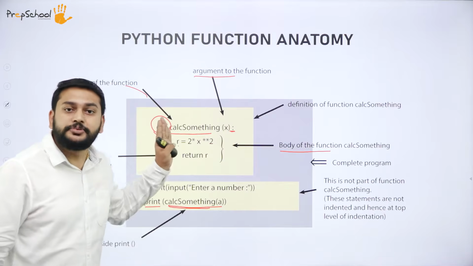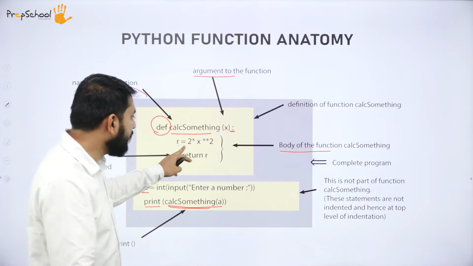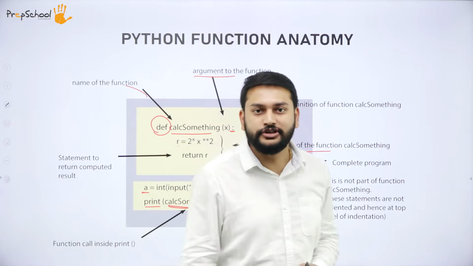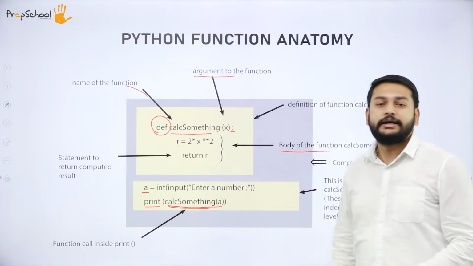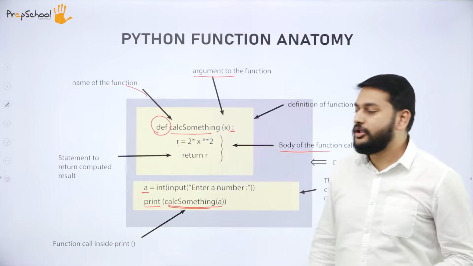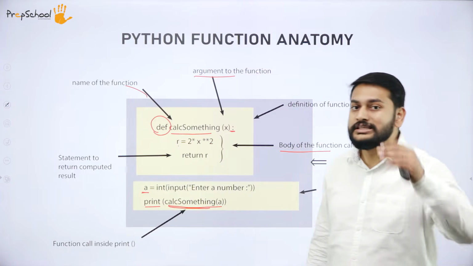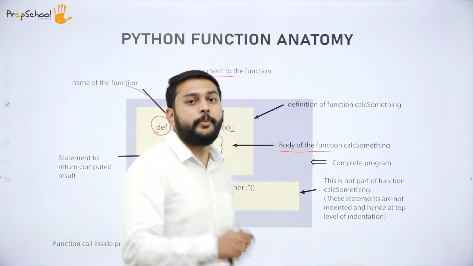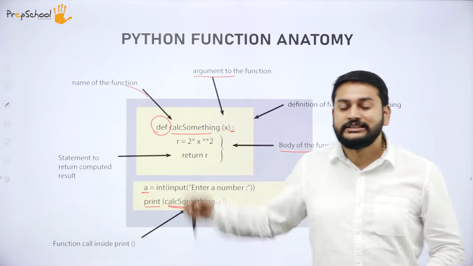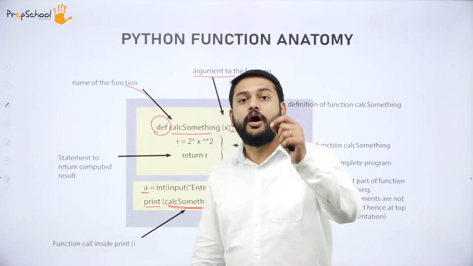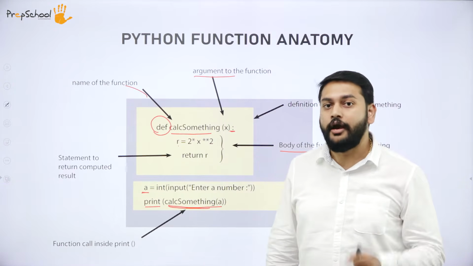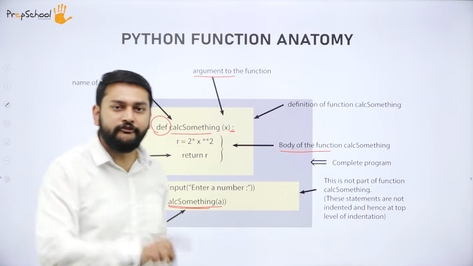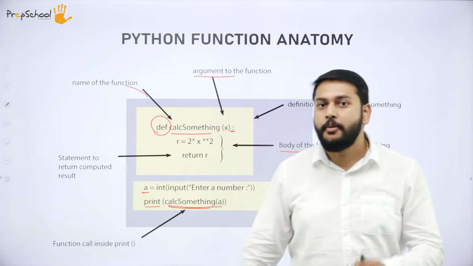After that, one tab space, then you give all your statements inside the function. Then you end with a return statement, and after that you have your normal statements, whatever you want in your program. That is what we call top level statements. So guys, this is the skeleton or anatomy of the function, and you will also have the function call statement. This is the brief idea that you should have with respect to functions, my dear students.